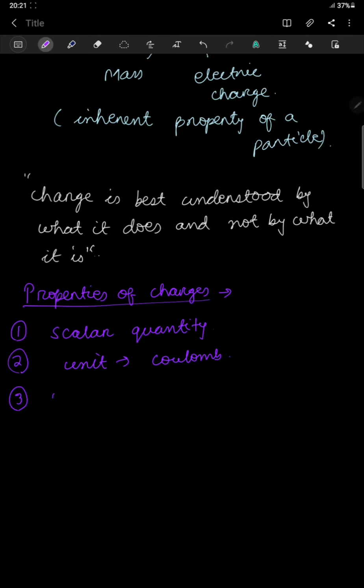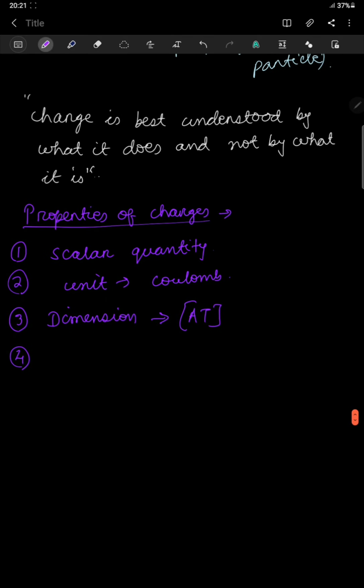And what about the dimension of charge? The dimension of charge is going to be AT. Then the fourth property is that there are basically two types of charges, positive and negative.